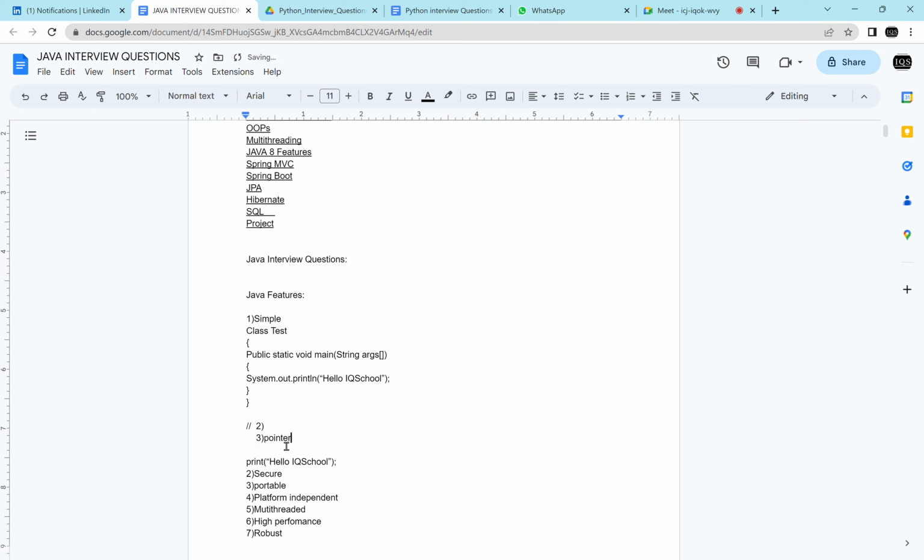Pointers concept is not there in where? In Java. That is the reason it is simple. Got it? The pointers concept is not there here. Objects are removed by whom? By the garbage collector, GC. Objects are removed by the garbage collector.